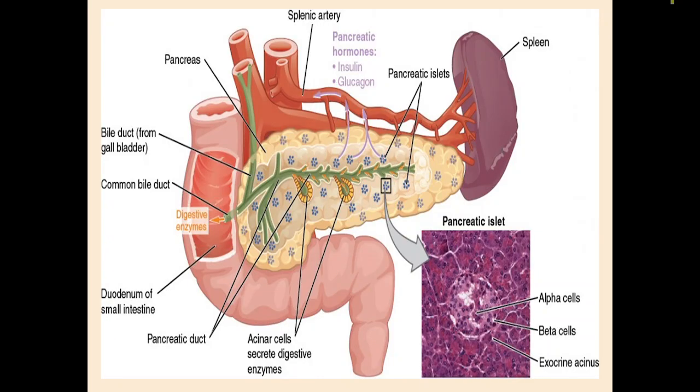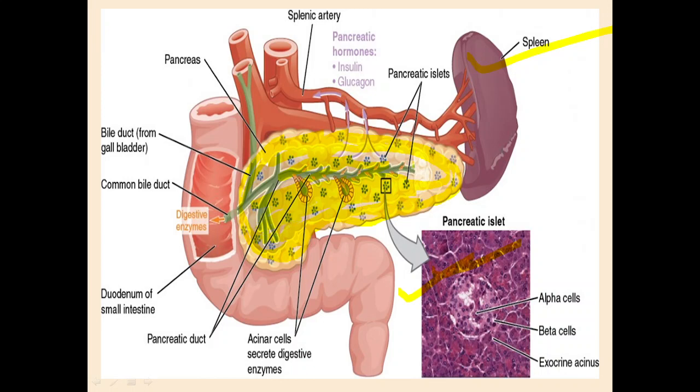So here is the full picture of the pancreas gland. You can check it out. Here are the pancreatic ducts. This is the spleen, and this is the pancreas. You can see this whole portion. You may say it looks like the paper gun that all of us have made in our childhood, almost similar.